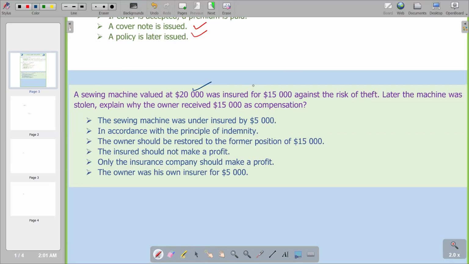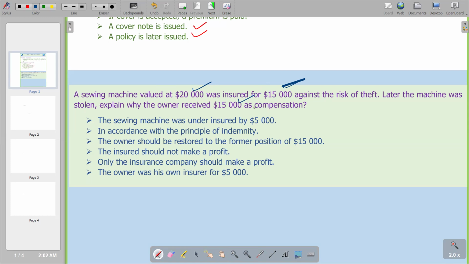But the money that was paid for the insurance is $15,000, which is less than the value of the asset. Later on, the machine was stolen and the owner received compensation of $15,000, which is equal to the money that was paid for the insurance. So the question is, explain why the owner receives $15,000 as compensation.